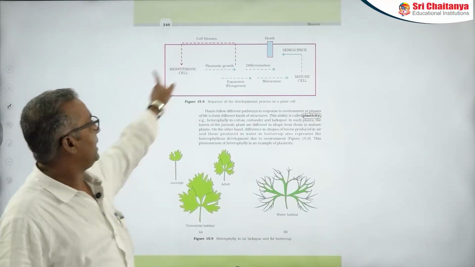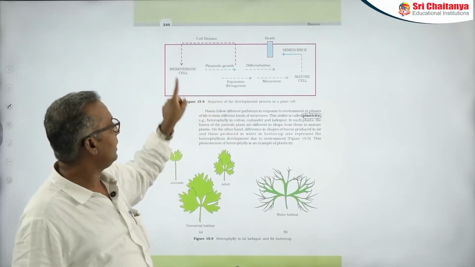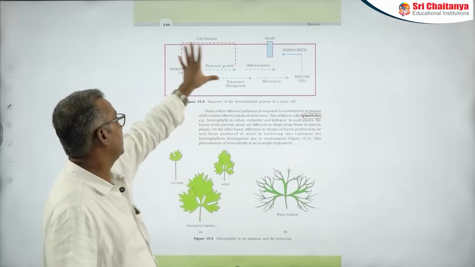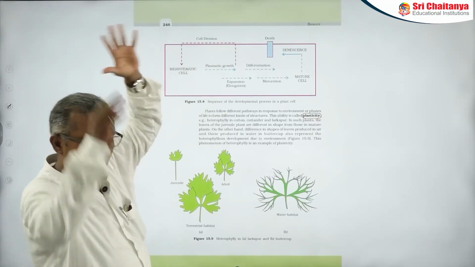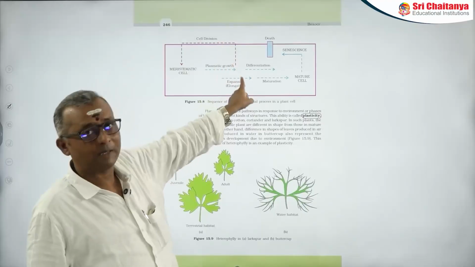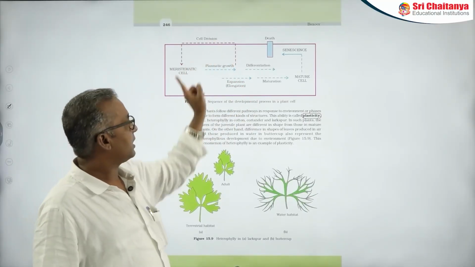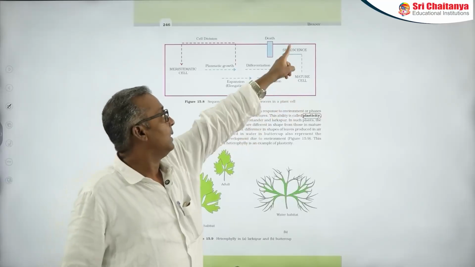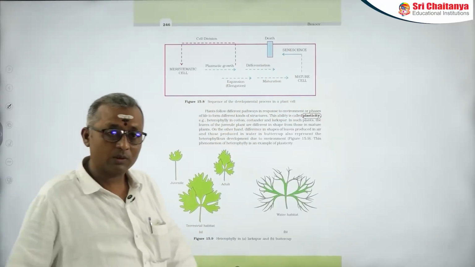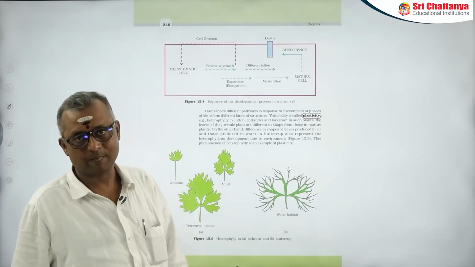Now, there is one important flowchart in the NCERT textbook itself about the whole process of development of a cell. One particular cell they are taking, not the total organism, the cell. So, a meristematic cell after plasmatic growth again becomes meristematic by cell division, or it may differentiate and become mature, and after that it undergoes senescence and finally it enters into death. So, this is one important aspect.